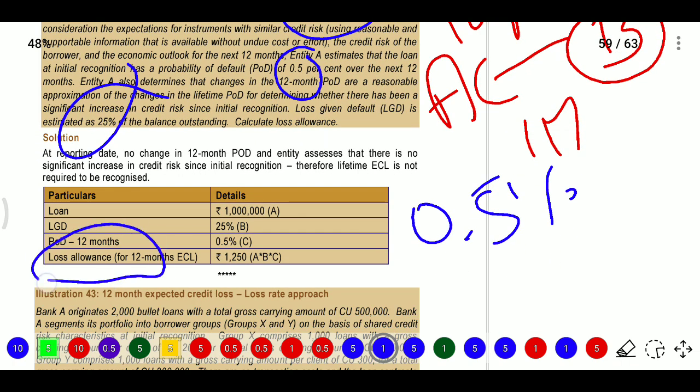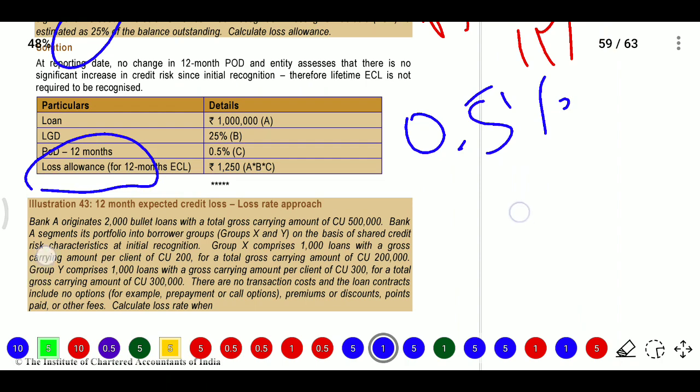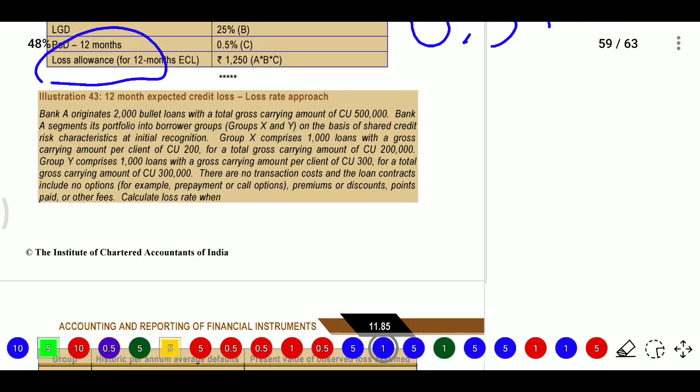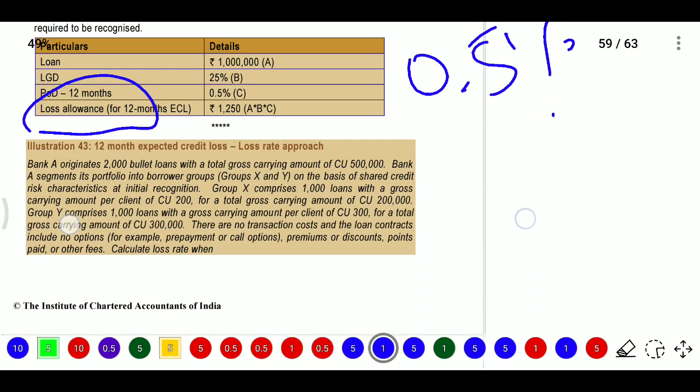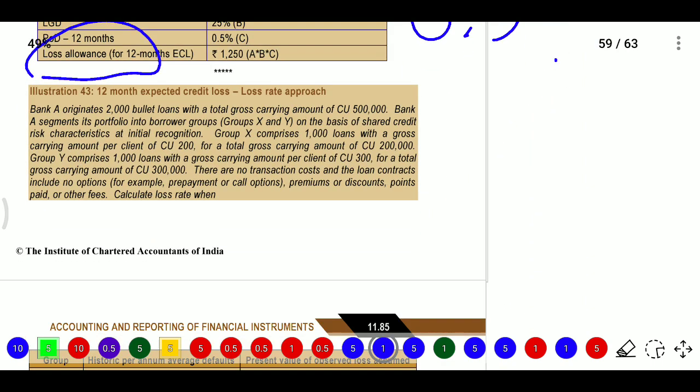So the loss allowance will be 1250. And the next approach: the first one is the 12-month expected credit loss, probability of default approach. Next is the 12-month credit loss rate approach.